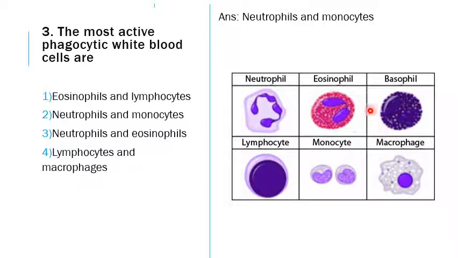Then comes the basophils. The basophils are involved in allergy, similar to that, but not in parasitic infection. They release histamine as well as another molecule called heparin, the anticoagulant, from a blood cell that is from the basophil. Then comes the lymphocyte. The lymphocytes are of two types, T lymphocytes and B lymphocytes, and these are mainly involved in formation of antibodies. Then the monocytes. Monocytes are also